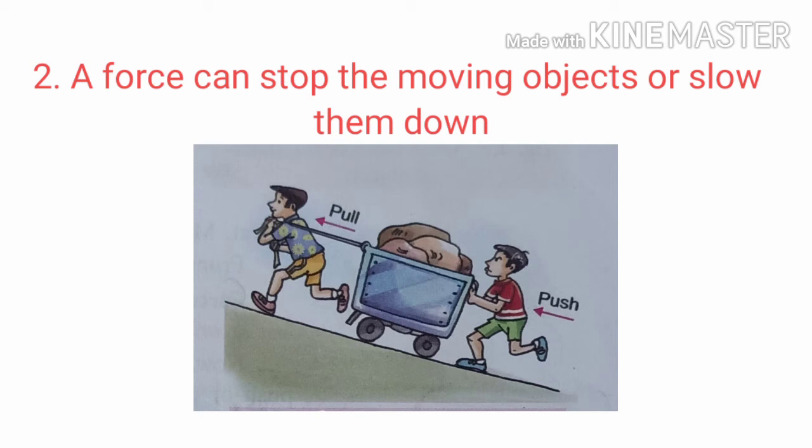We ourselves have to apply force to stop our bodies while running. A cricket fielder stops a ball by applying a force in the direction opposite to that of the ball. From our examples, it is clear that a force may stop a moving body or may reduce the speed of a moving body.